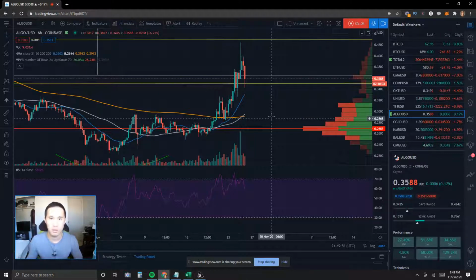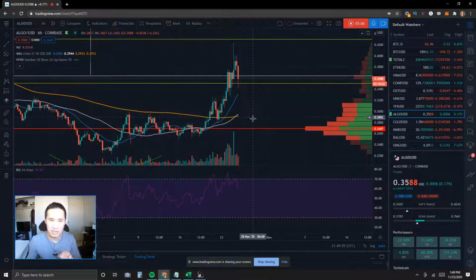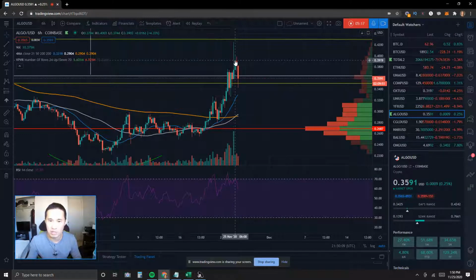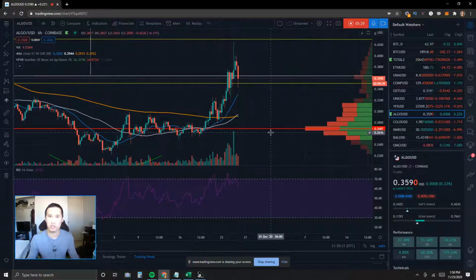Now, let's take a look into the 6-hour time frame. The 6-hour time frame illustrates exactly what could happen on the 12-hour time frame, which is that we are seeing bearish divergence playing out on the 6-hour time frame right now. We had a higher high on the price action chart. However, not too long after, we are seeing a pullback already because of that signal of bearish divergence.